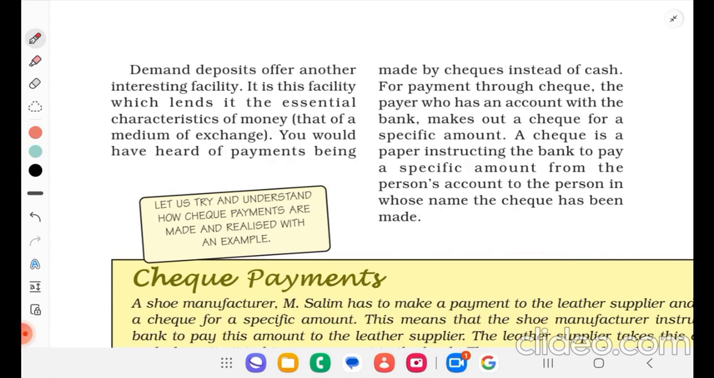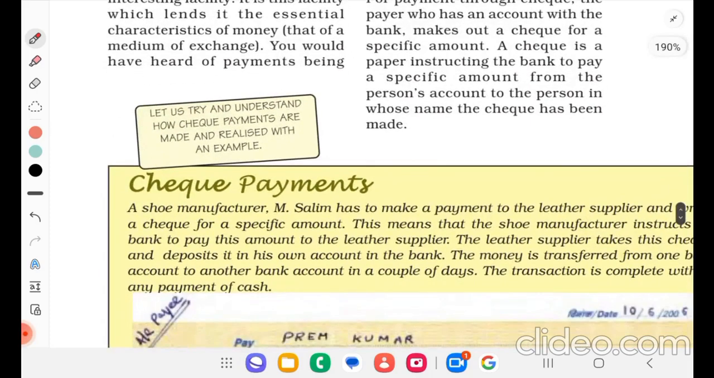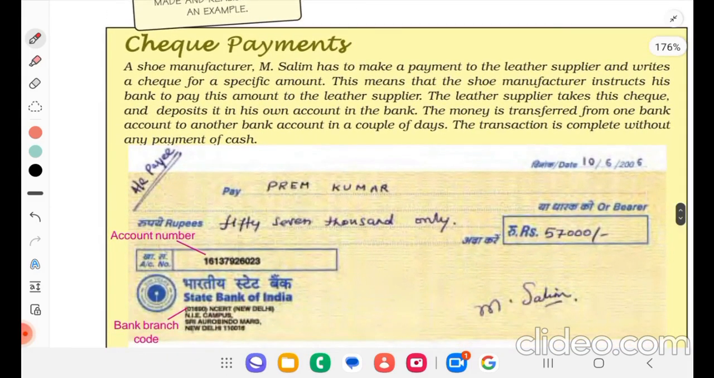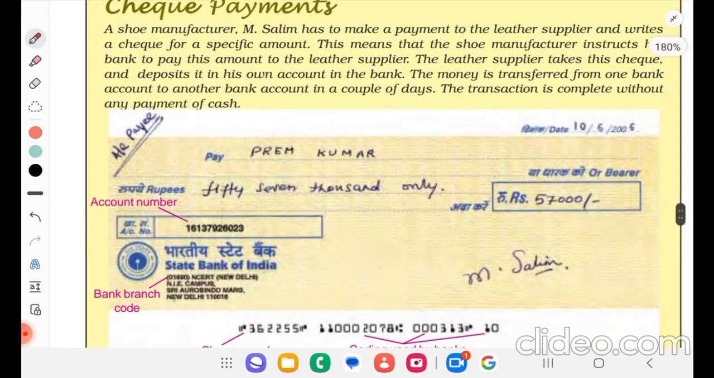You would have heard of payments being made by checks instead of cash. For payment through check, the payer who has an account with the bank makes out a check for a specific amount. A check is a paper instructing the bank to pay a specific amount from the person's account to the person in whose name the check has been made. Let us try and understand how check payments are made and realized with an example. You can see this is a rough check payment.